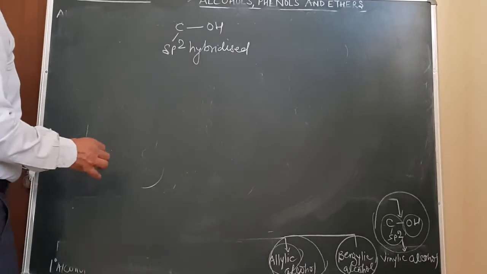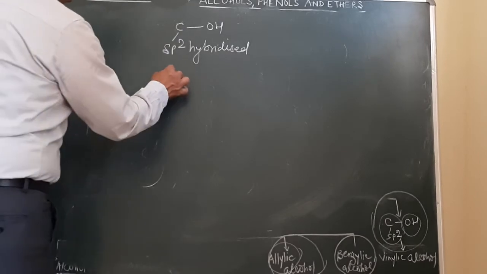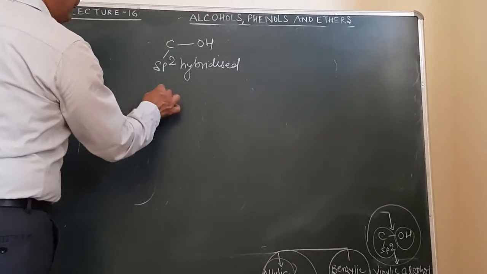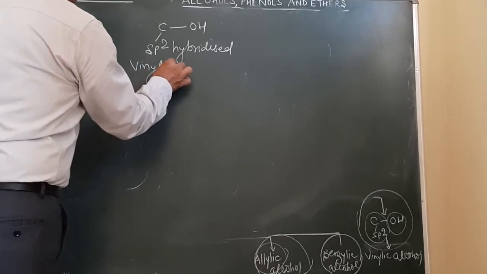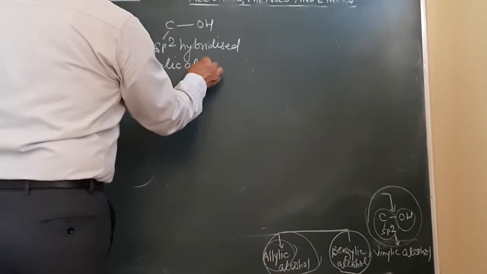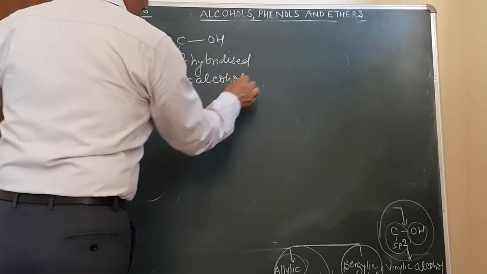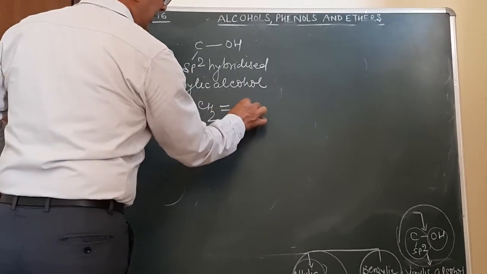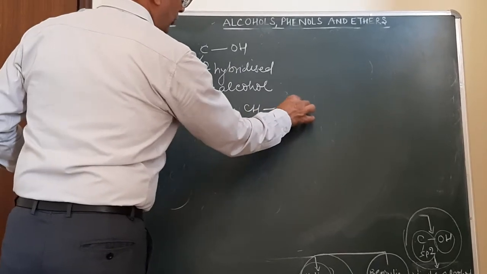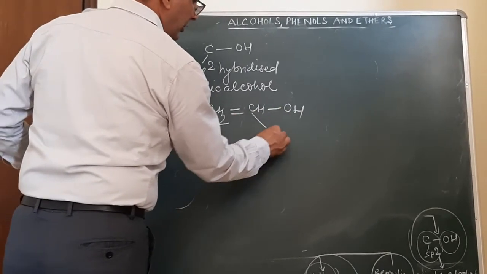In this case over here, what will happen? Suppose let us take an example. The example over here will be vinyl alcohol. Vinyl alcohol will be written as CH2, double bond, CH and then OH. What is the nature of this carbon atom? This will be sp2.